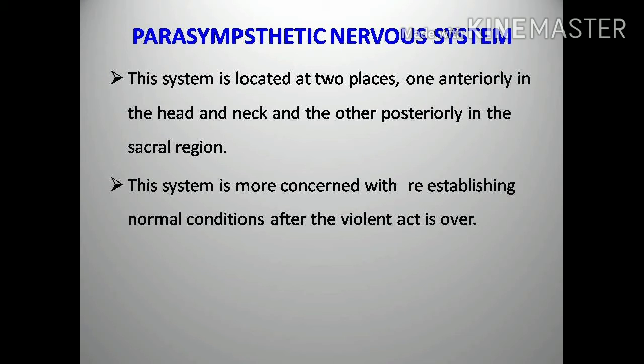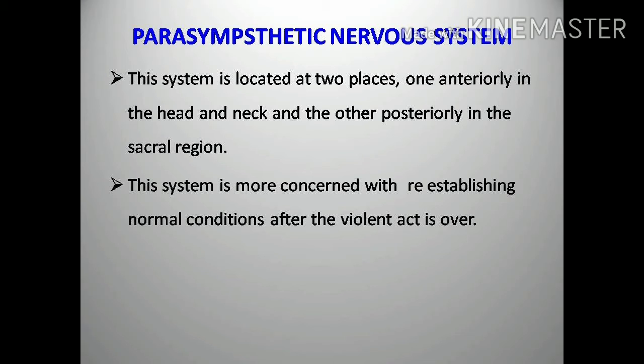Sacral is a part of the vertebral column. This system is more concerned with re-establishing normal conditions after the violent act is over. After finishing the violent act, it brings our body to the normal condition. So that is the main function of the parasympathetic nervous system.